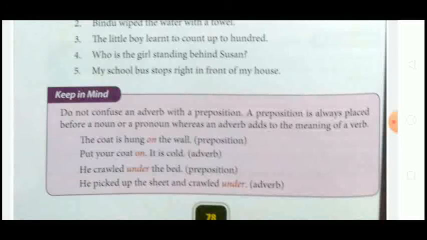Here under is used as an adverb as it adds something more to the meaning of the verb. So keep both points in mind: the words placed before the noun, pronoun or noun phrase are prepositions, and the words which add something more to the meaning of verbs are adverbs.